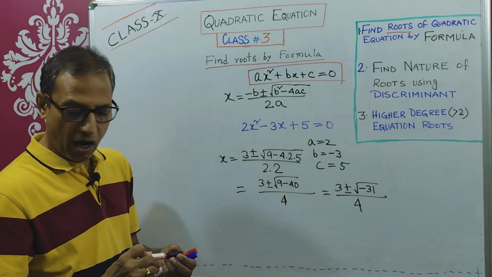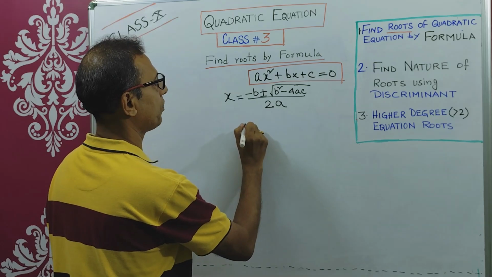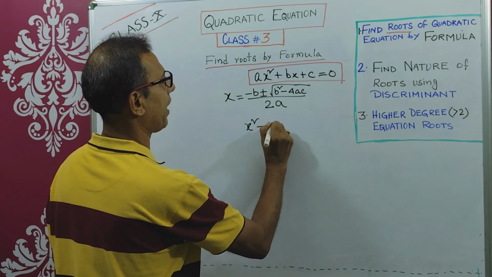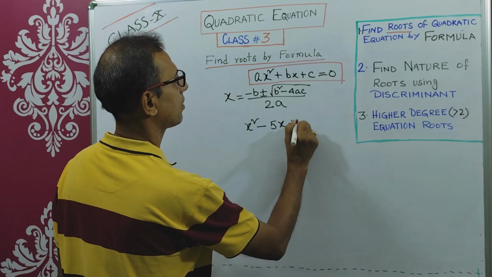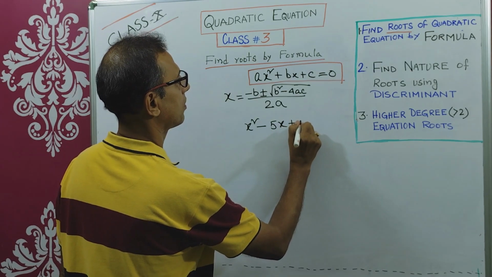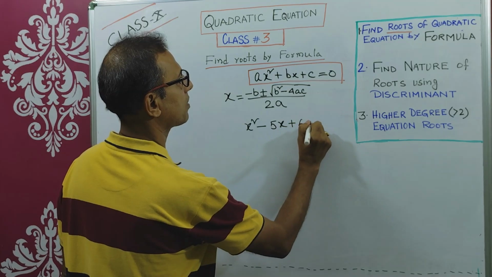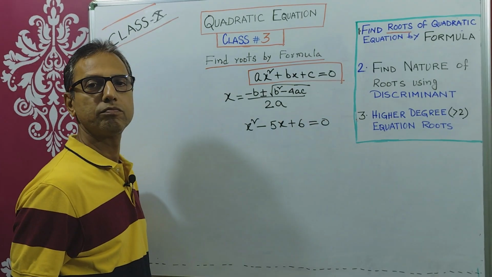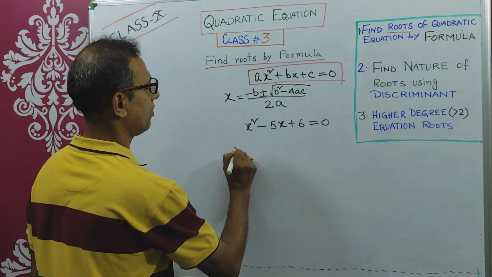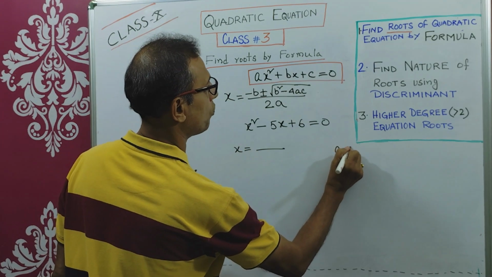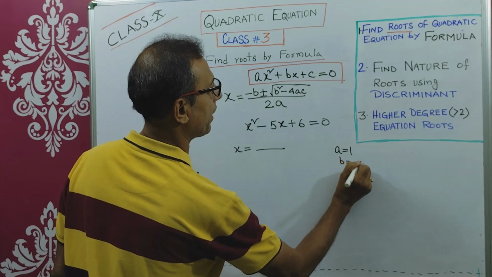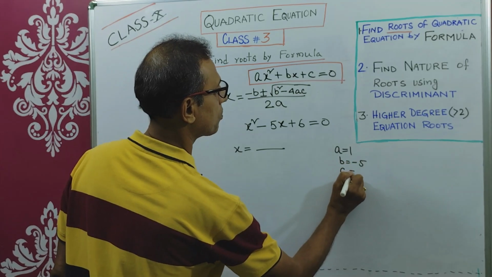Okay, so now let's say one equation is given, x square minus 5x plus 6 equals 0. What will be the values? x equals, here a equals 1, b equals minus 5, c equals 6.